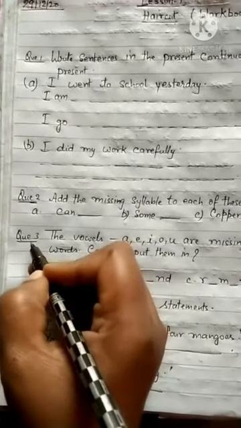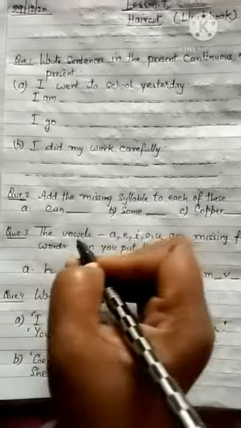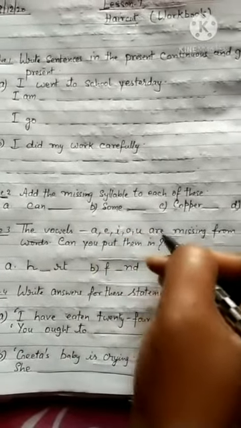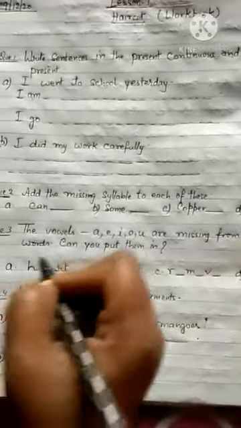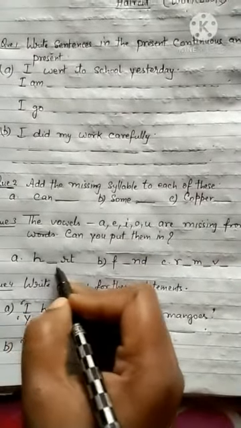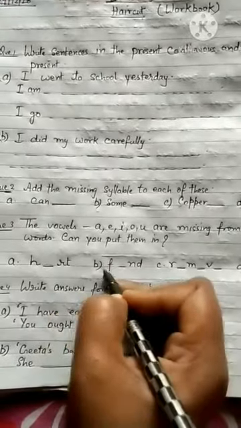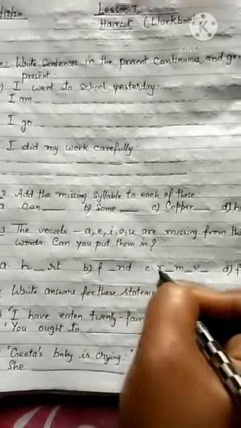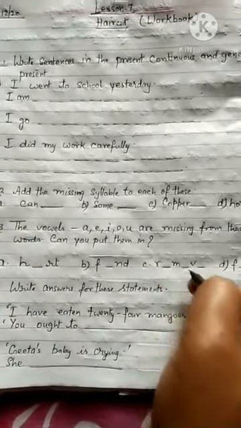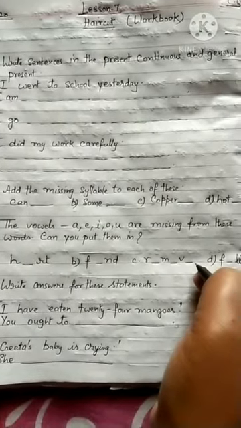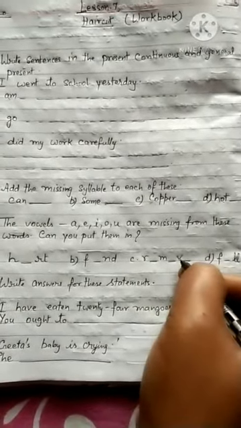Come to the next question. Question number 3 is given like this: the vowels A, E, I, O, U are missing from these words. Can you put them in? So A is H dash RT, B is F dash ND, C is R dash M dash V dash. You have to fill in the vowels.